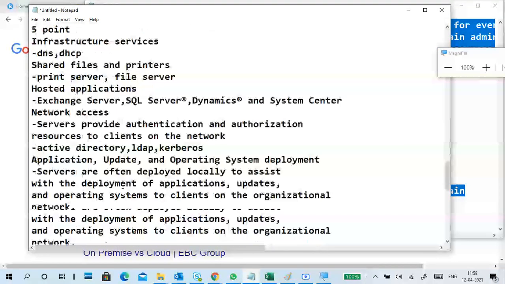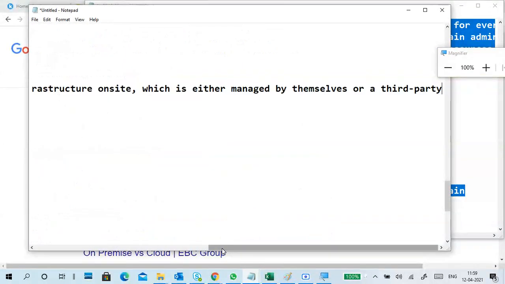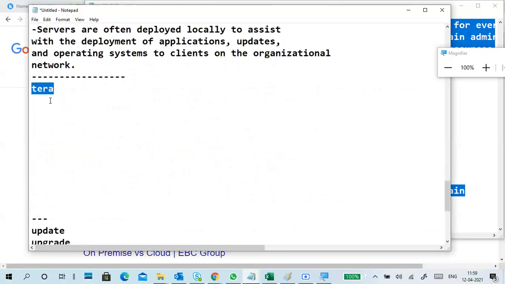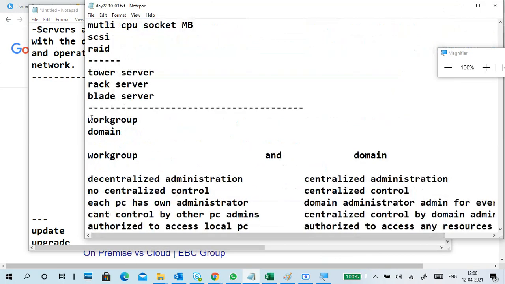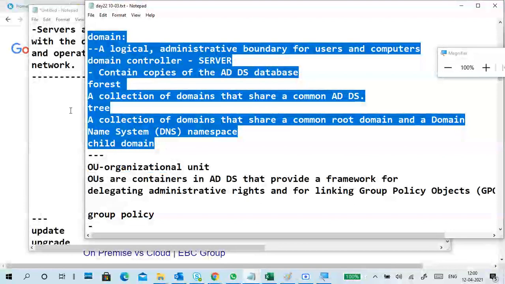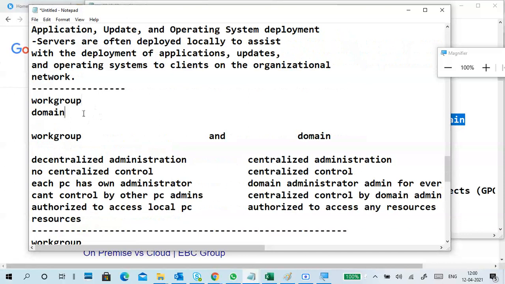This is theory. Okay, workgroup and domain: what is a workgroup, what is a domain? We'll see that.